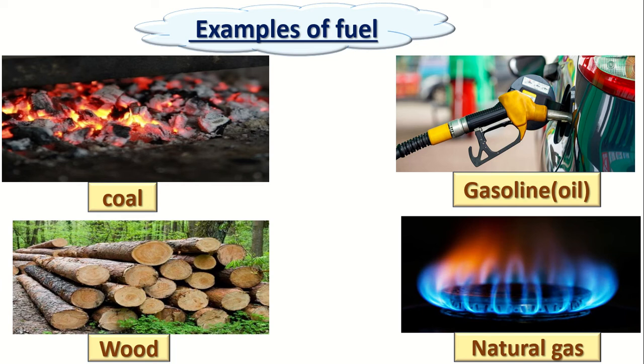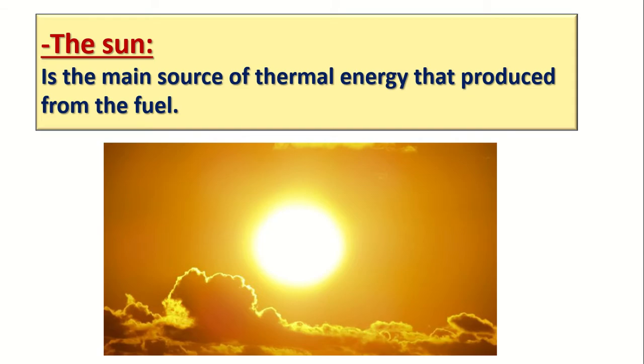When it is burning, does it produce thermal energy? Yes, so natural gas is also a fuel. So we have 4 examples of fuel: coal, gasoline, wood, and natural gas. They are fuels because they produce thermal energy when they burn.